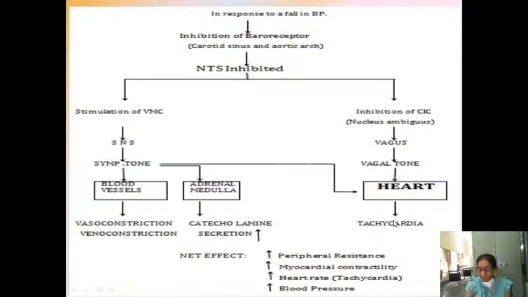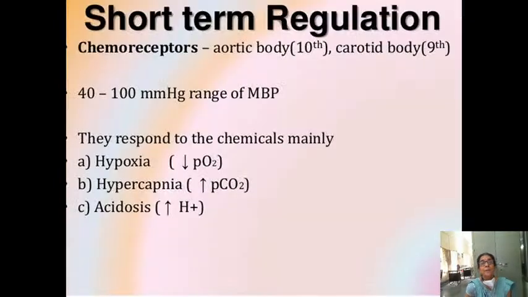This is your baroreceptor. When the BP is low and when the BP is high, look at these diagrams and make a note, and you will understand it. Now coming to chemoreceptors. Where are these chemoreceptors present? They are present in the aortic body and the carotid body. Same 9th and 10th cranial nerves. They will control when the mean arterial blood pressure is in the range of 40 to 100 mmHg. When do these chemoreceptors act?